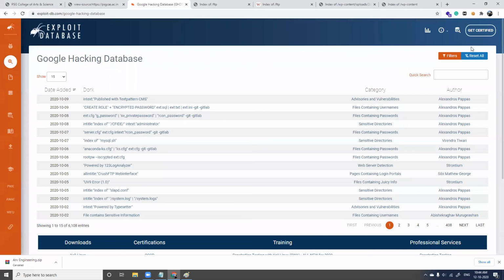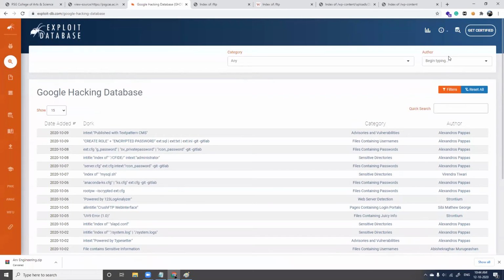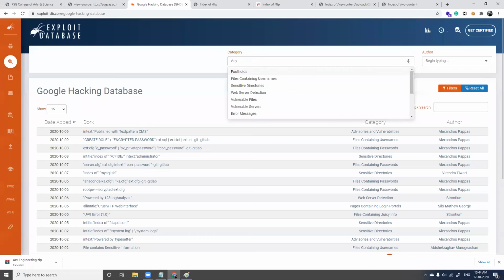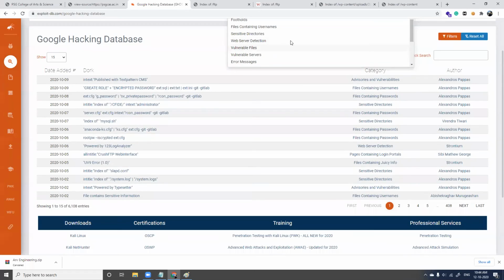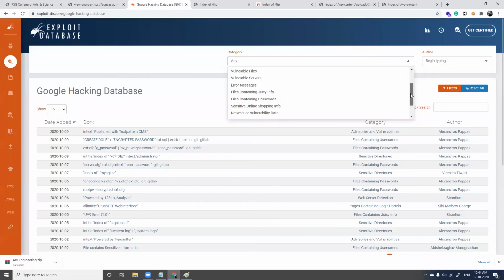When you want to go with categories, you can go to filters, and in category you can choose any one of the categories. Like if you're choosing sensitive directories here, or you want files containing passwords, or network or vulnerability data, sensitive online shopping information, whatever you want.